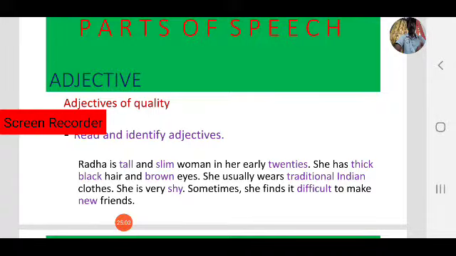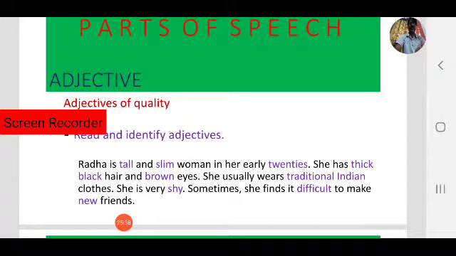quality. Okay, shy. Sometimes she finds it difficult to make new friends. Here, difficult and new describe the nouns. New friends, old friends, like new and old, come under adjectives. Difficult is also an adjective of quality, meaning not easy. She finds it difficult to make new friends. Here, new and difficult are adjectives.